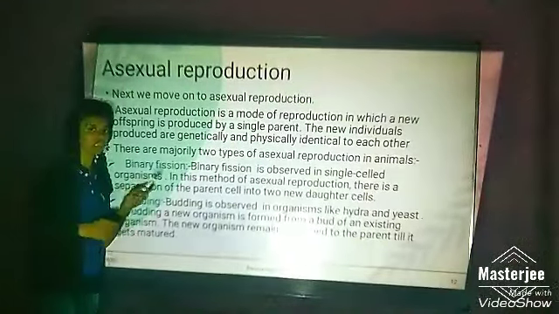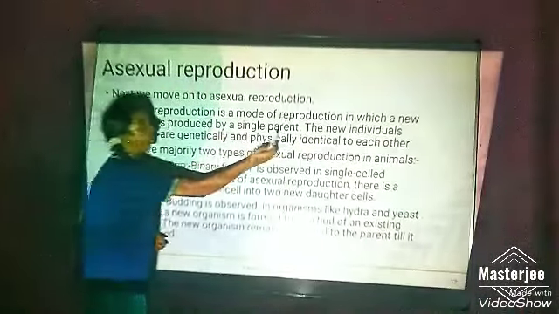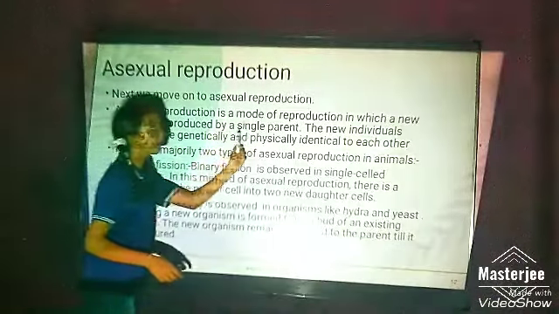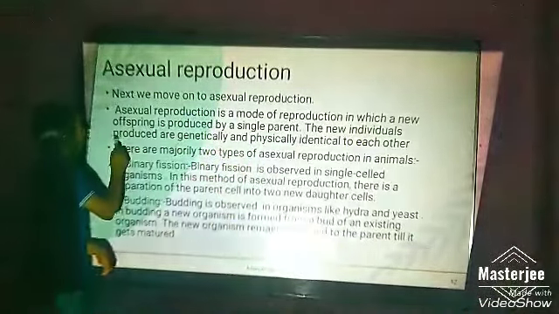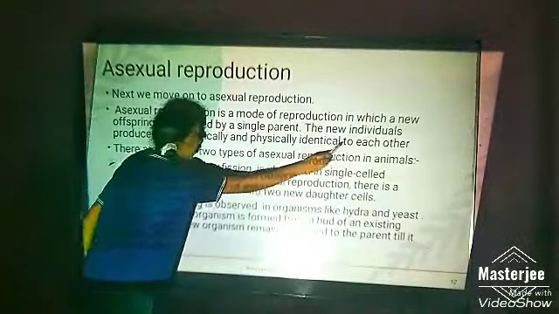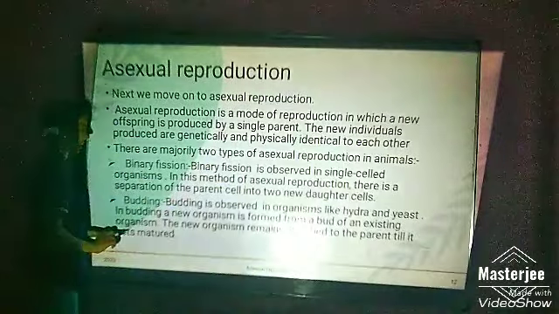Asexual reproduction is the second type of reproduction. Asexual reproduction is a mode of reproduction in which a new offspring is produced by a single parent. The new individuals produced are genetically and physically identical to each other. There are majorly two types of asexual reproduction.